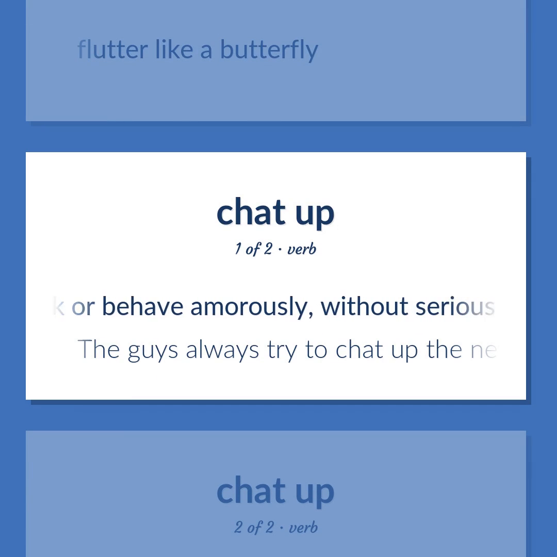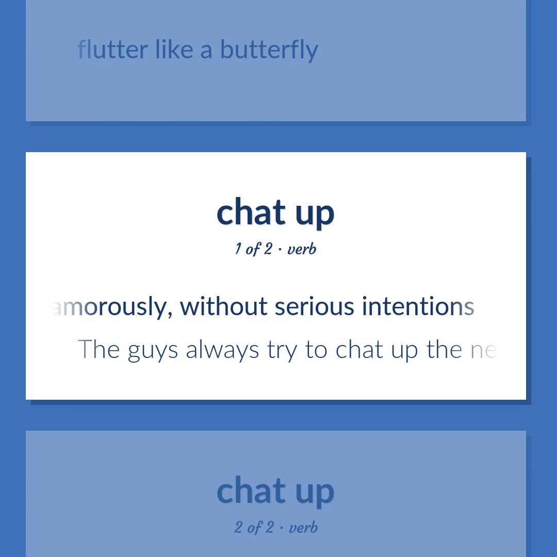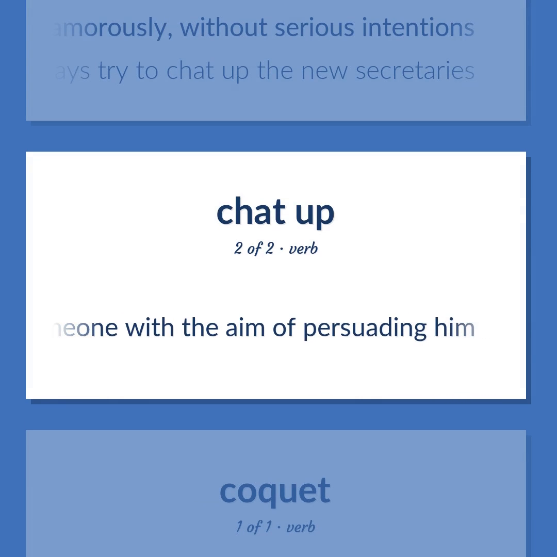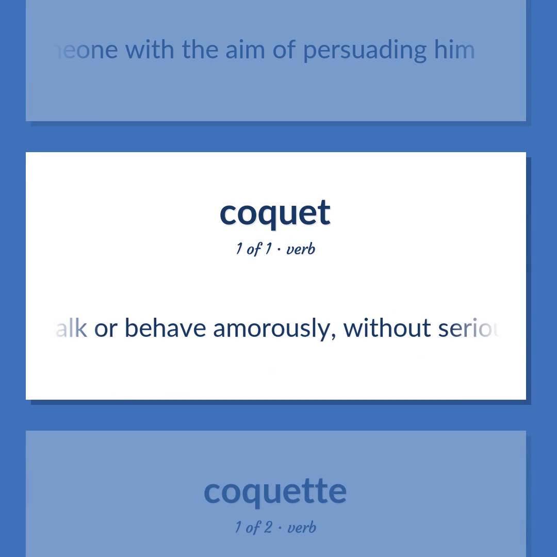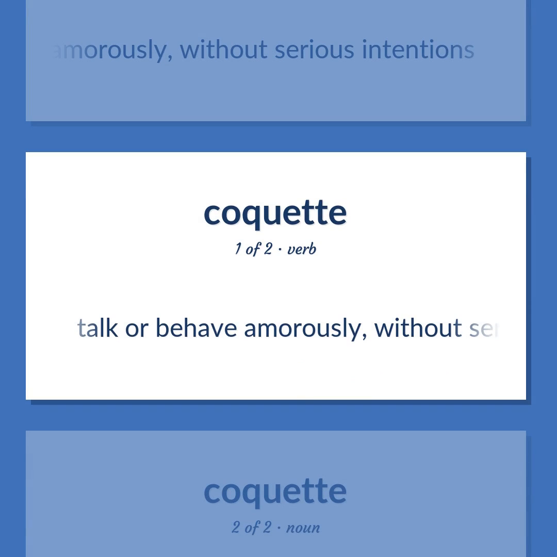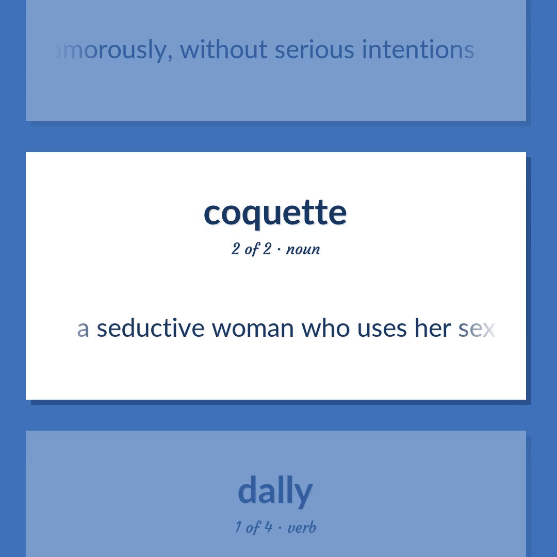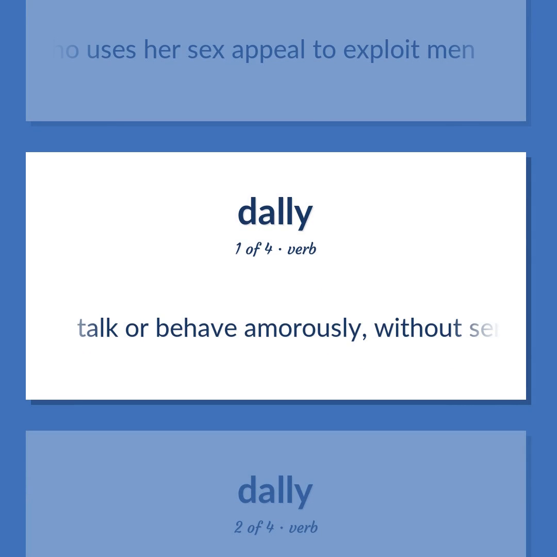Talk or behave amorously, without serious intentions. The guys always try to chat up the new secretaries. Talk to someone with the aim of persuading him. Talk or behave amorously, without serious intentions. A seductive woman who uses her sex appeal to exploit men. Talk or behave amorously, without serious intentions.